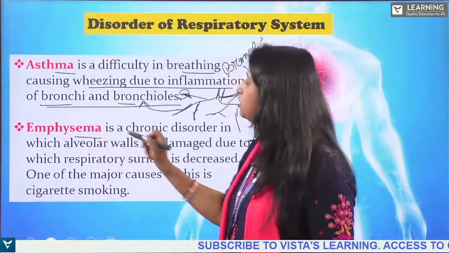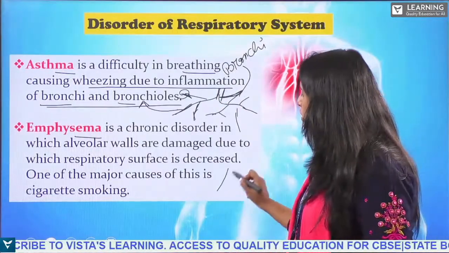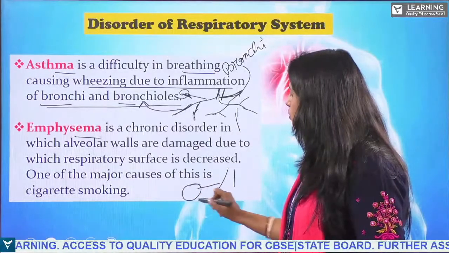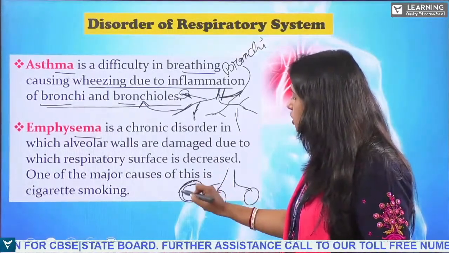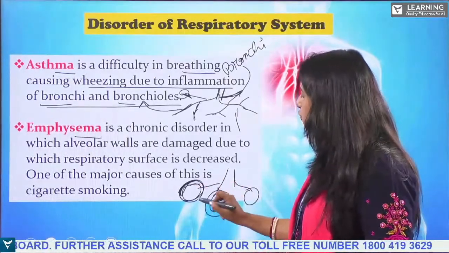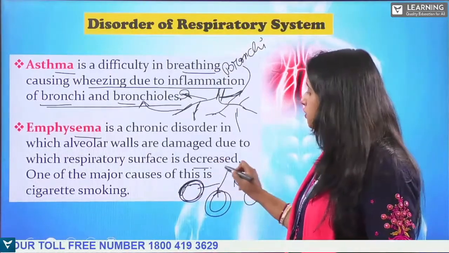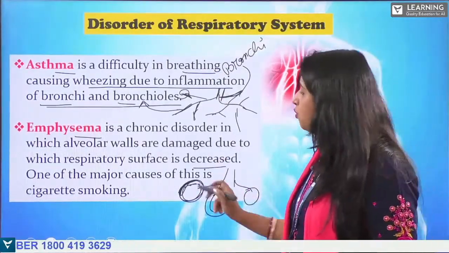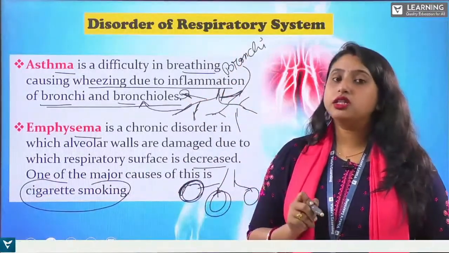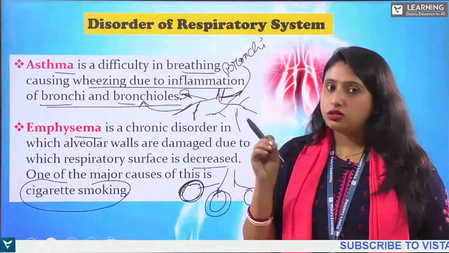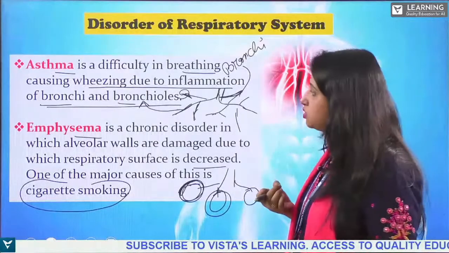And what is emphysema? Emphysema is a chronic disorder which affects the alveoli walls. These are the alveoli. It damages the walls of the alveoli, and it decreases the capacity to breathe. One of the major causes is cigarette smoking. Those who are smokers are going to destroy their alveoli. It will destroy the cells of the alveoli. That is called emphysema.